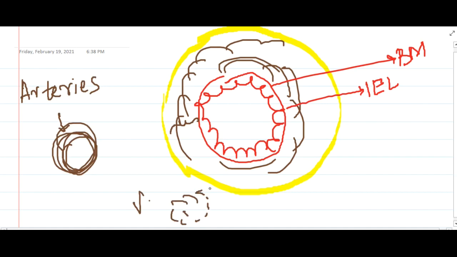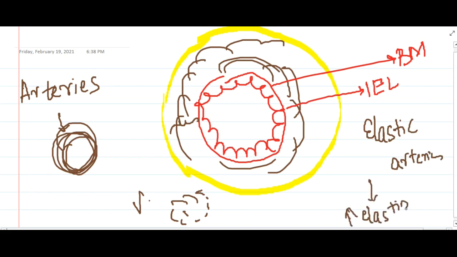The media of the bigger elastic arteries contains high elastin content, which helps the vessels to expand during systole and to recoil during diastole.